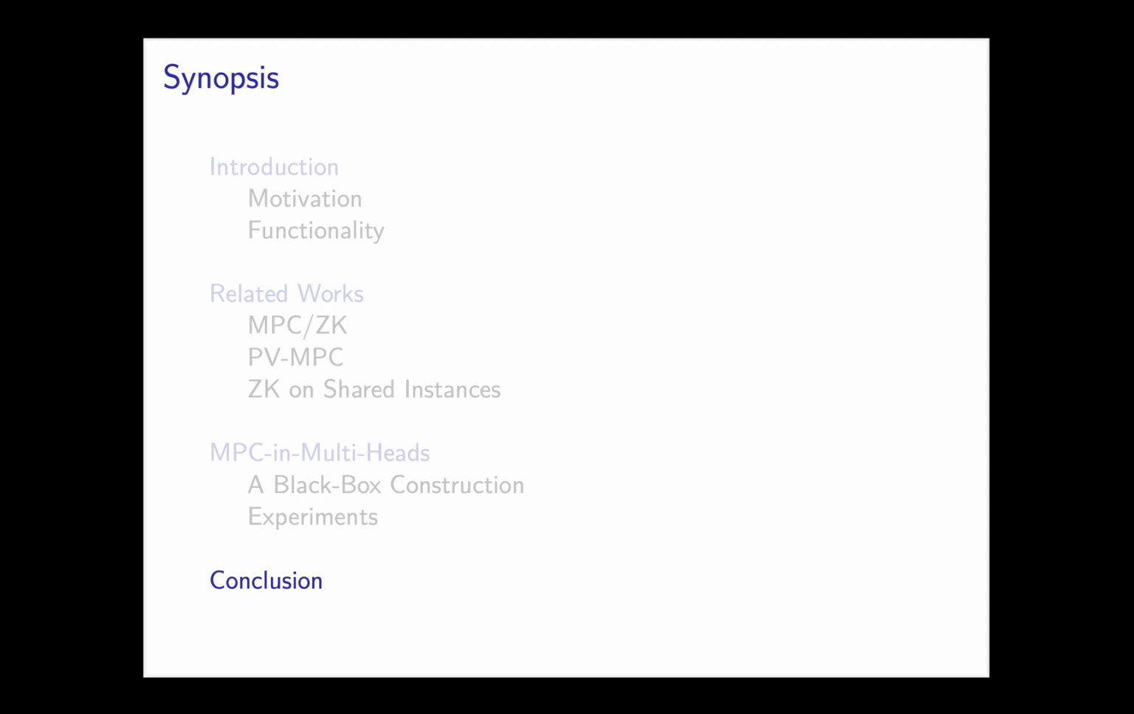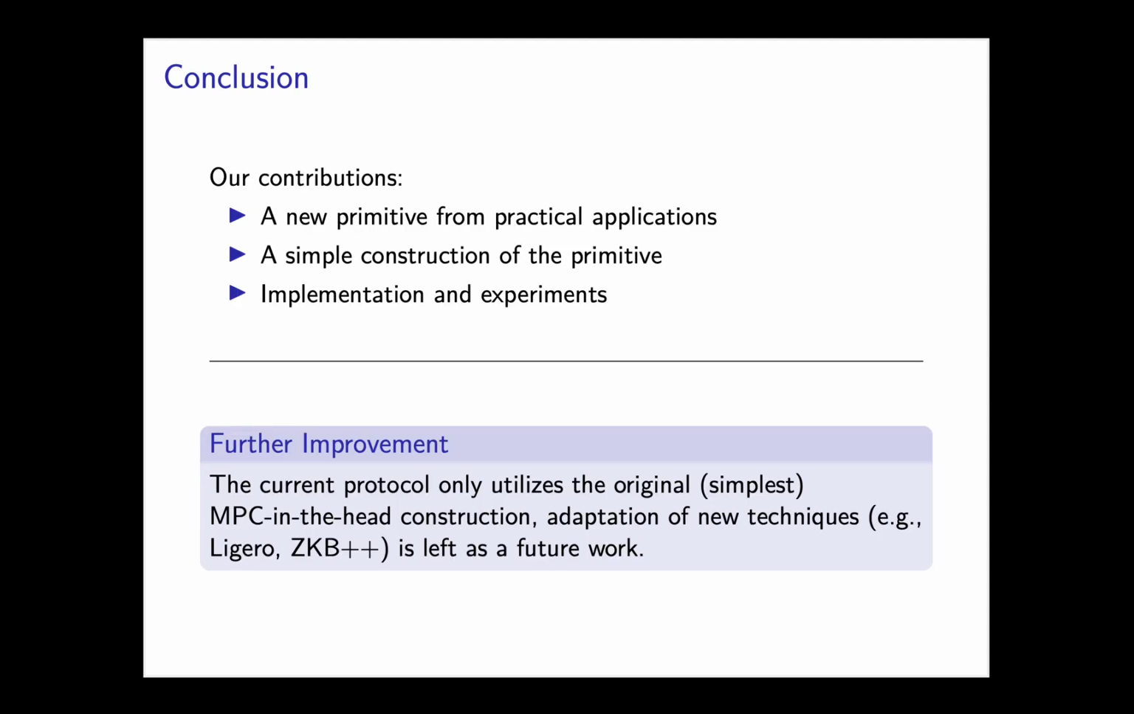We conclude this talk by listing the contributions of this work. In this work, we proposed a new primitive called multi-prover zero-knowledge that arises from practical application scenarios. What's more, we find the classical construction of MPC in the head can be easily extended to the multi-prover case, resulting in the first efficient construction of MPZK. Finally, we implemented the protocol and performed experiments on it.